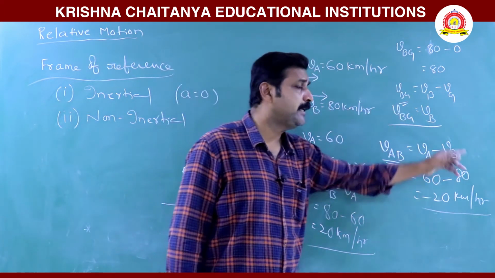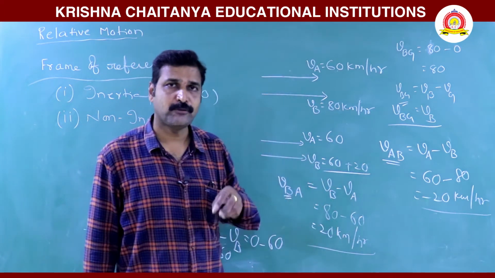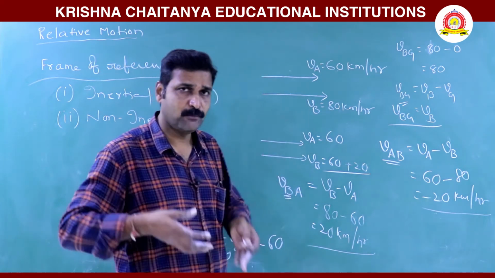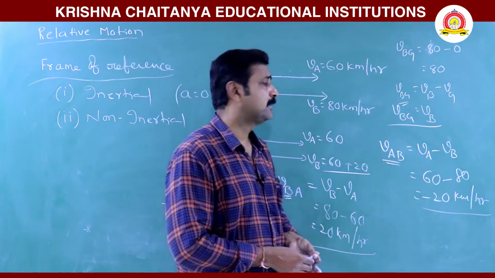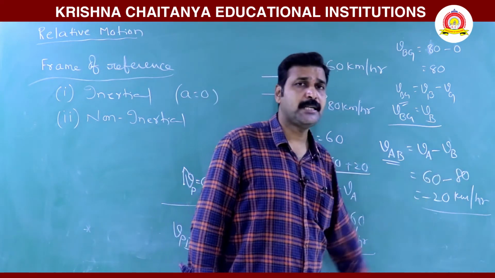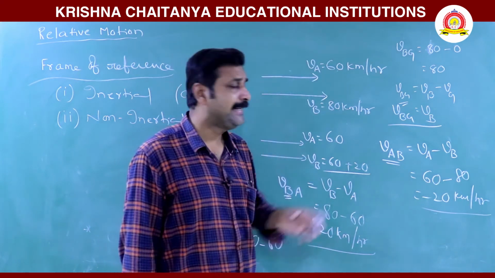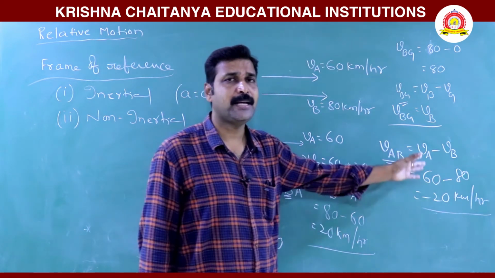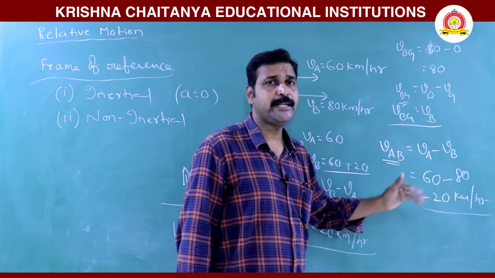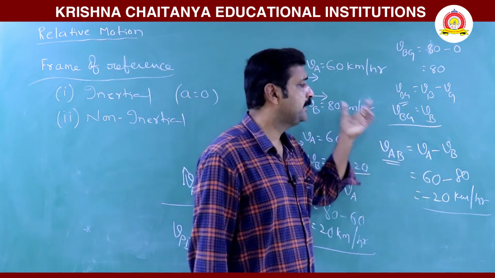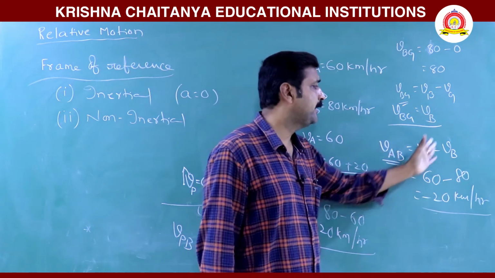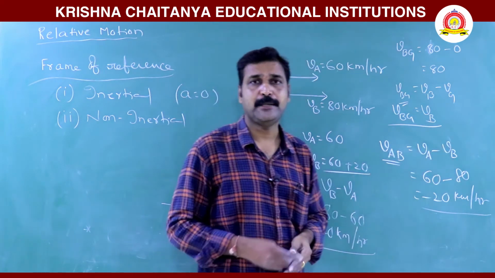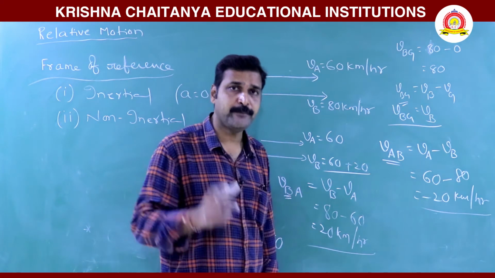Then what are this VA, VB? VA and VB are the velocities of the buses with respect to the ground frame, since they are moving on the road. Road means ground frame. That's why, when we mention these terms as velocity of A, velocity of B, they are on the ground and these velocities are with respect to the ground. So we need not mention VBG or VAG particularly. We can directly write VA, VB. When the physical quantities are mentioned as VA, VB alone, they are with respect to the ground frame.